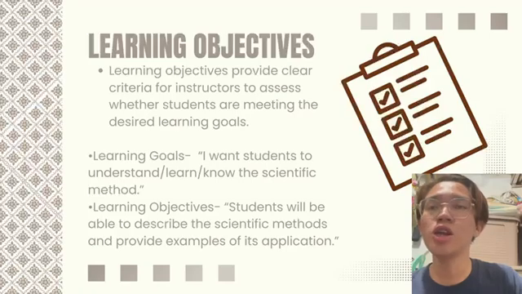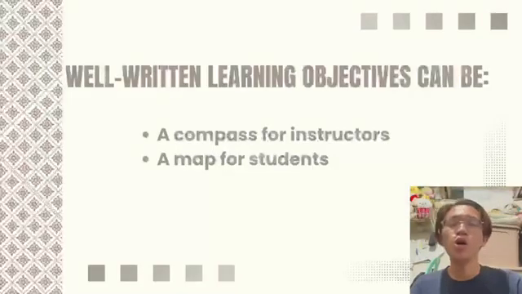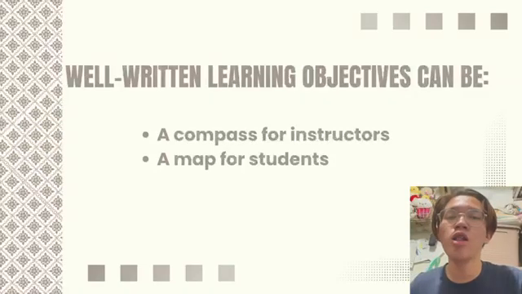And if we say learning objectives, students will be able to describe the scientific method and provide examples of its application.